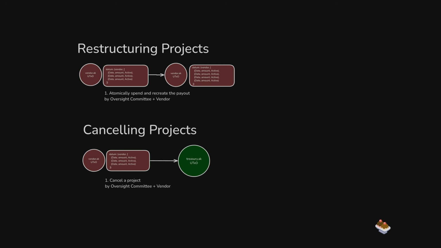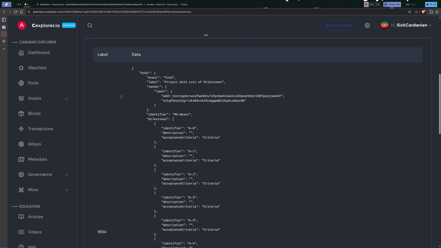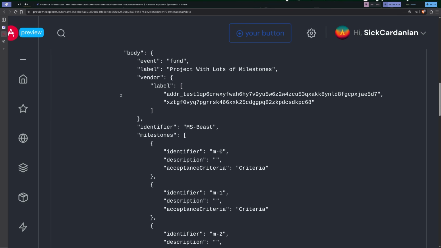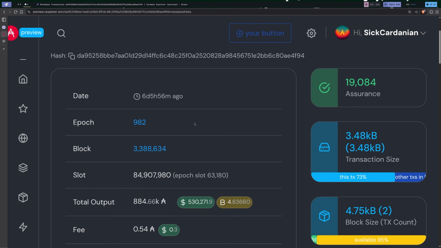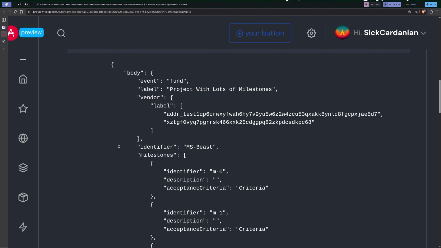And so overall, these smart contracts enable basically a more flexible and nuanced control over how those funds are used and spent. The second main component is a metadata standard. I'll go ahead and make this text a little bit bigger. This is metadata that's been attached to a transaction that describes funding a new project.